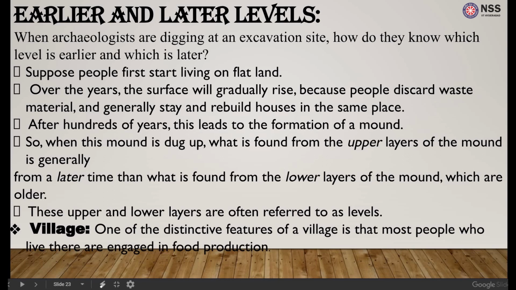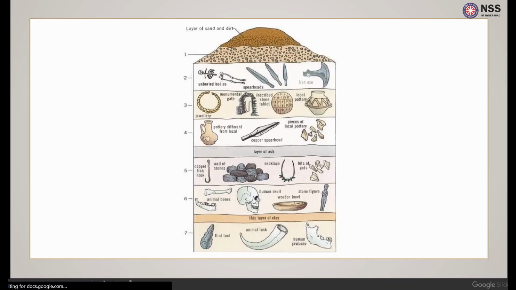What is one of the most distinctive features of a village? It is the people who are engaged in food production. Here we can see the different layers of sand and dirt.